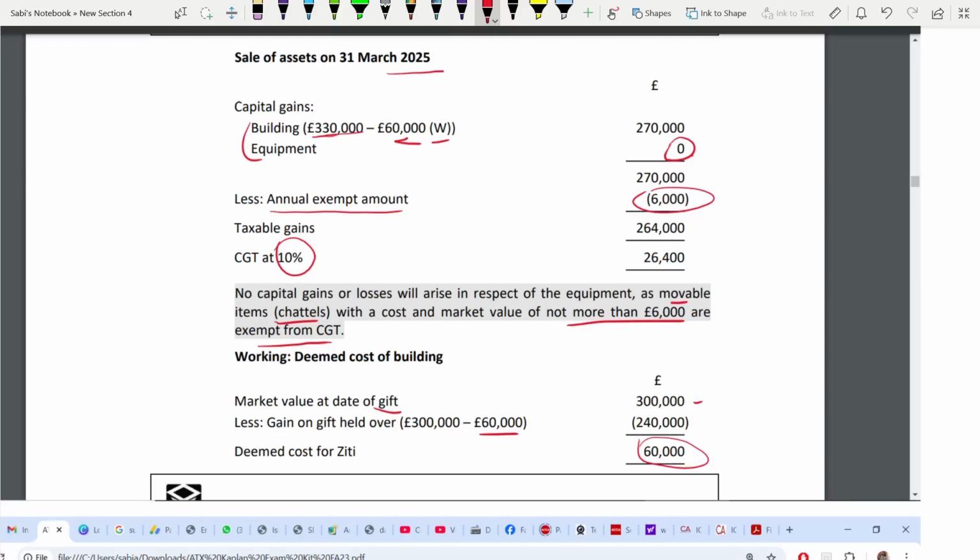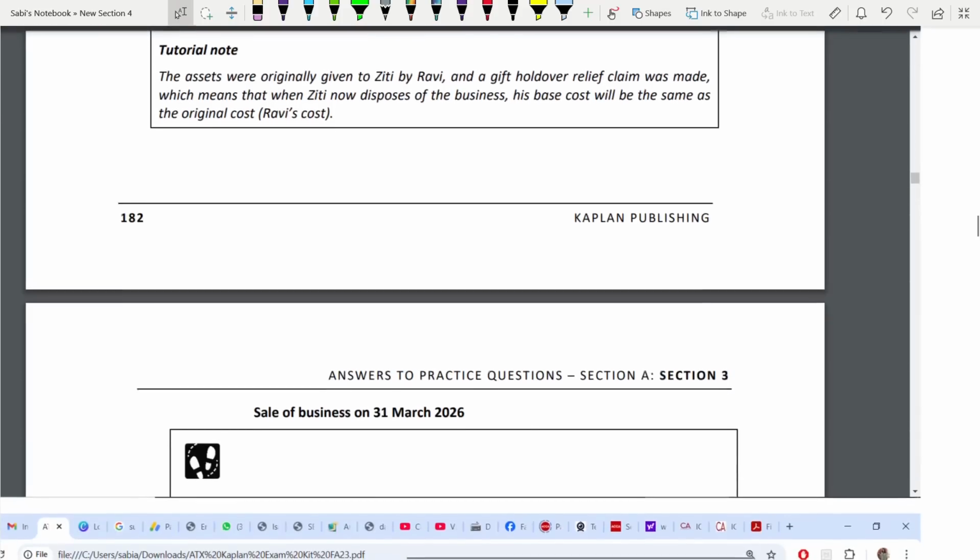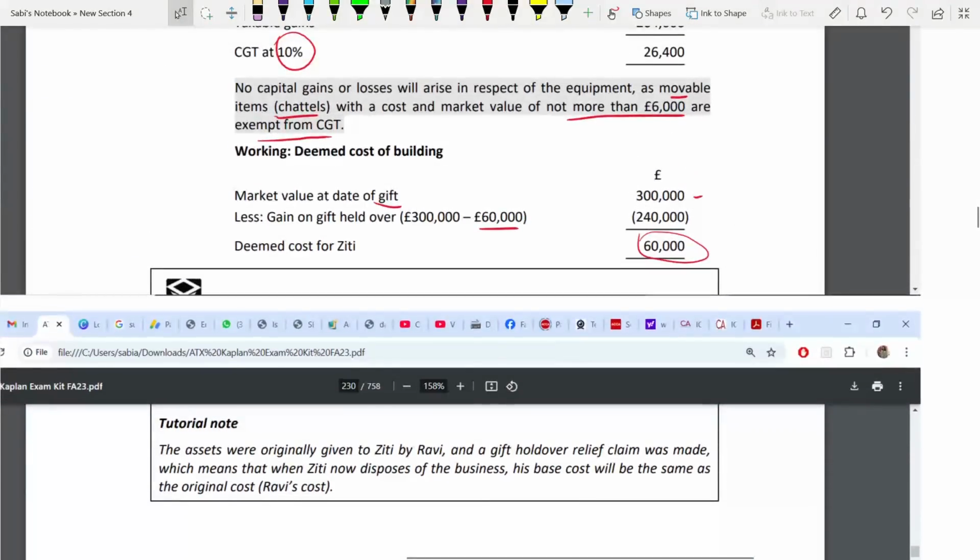When we are selling the business, okay, what is it? The relief, CGT relief comes. Okay, business asset disposal relief, which is taxed at 10%.